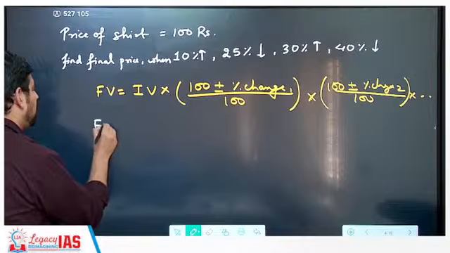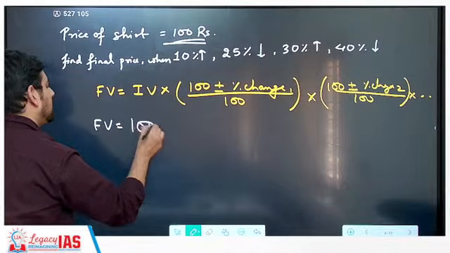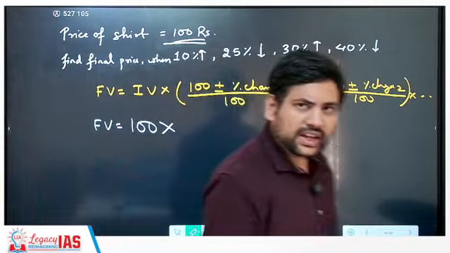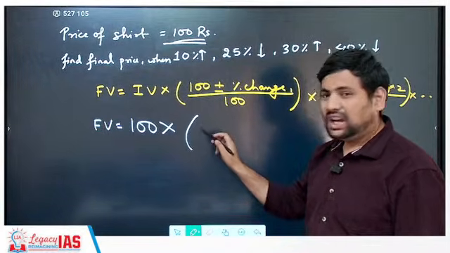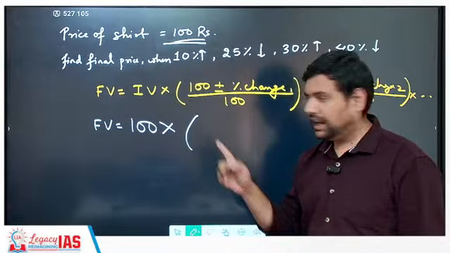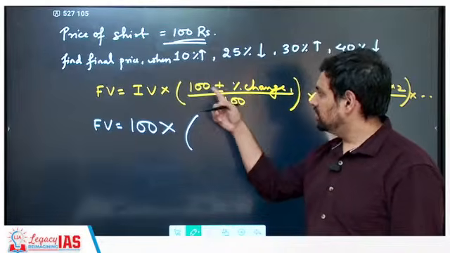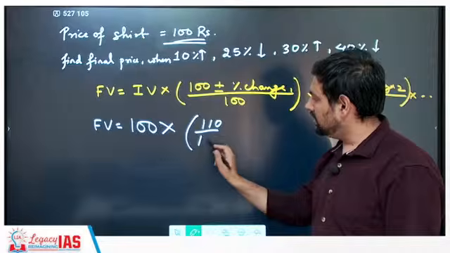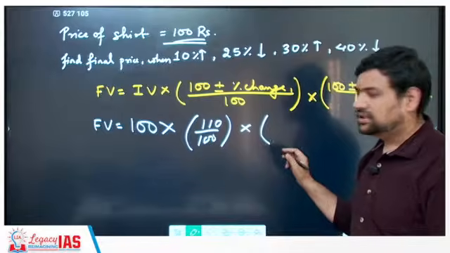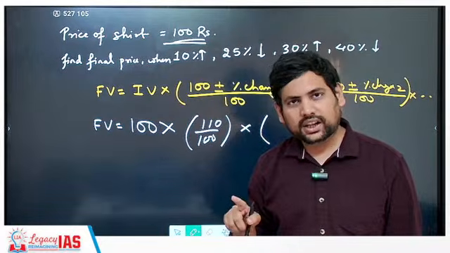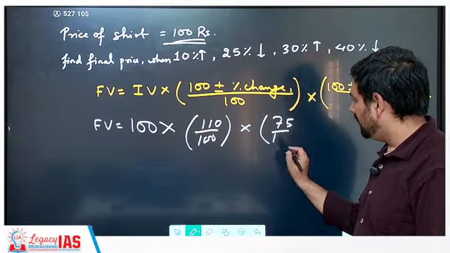Now let's get started. First, final value I don't know. Initial value is 100 rupees. So this is 100 into. Now see how I keep writing. Increase by 10%, so this becomes 100 plus 10, correct? This is an increase in price, so plus: 100 plus 10 becomes 110 by 100. Then multiplied by 25% decrease, which looks like 100 minus 25, that is 75 by 100.